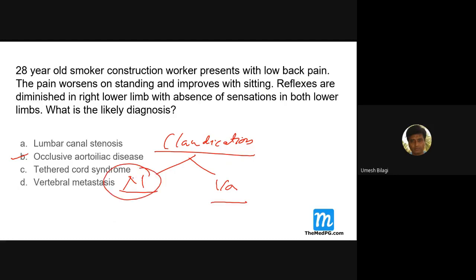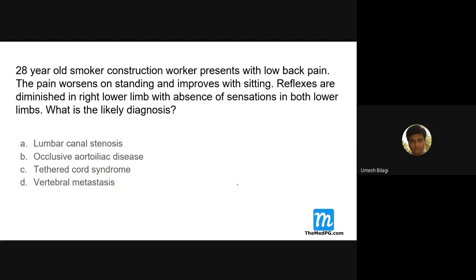It is because of a nerve problem. Vascular is because of ischemia. So vascular claudication is a function of exertion. When the limbs start moving there is more demand for blood supply, and that is when ischemia manifests. If you get claudication pain relieved by rest, then it is occlusive aortoiliac disease.